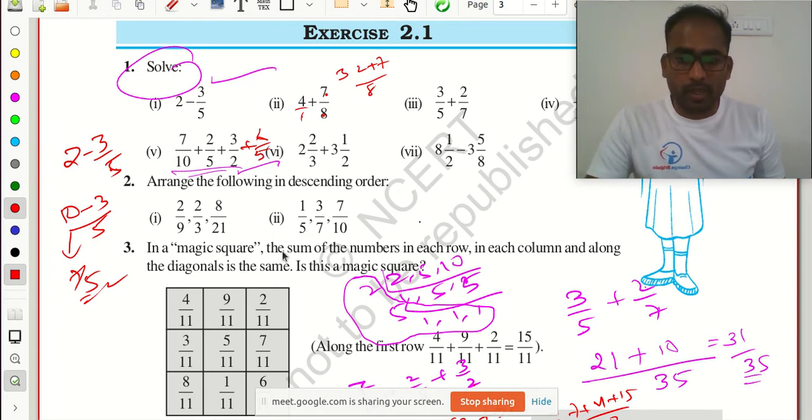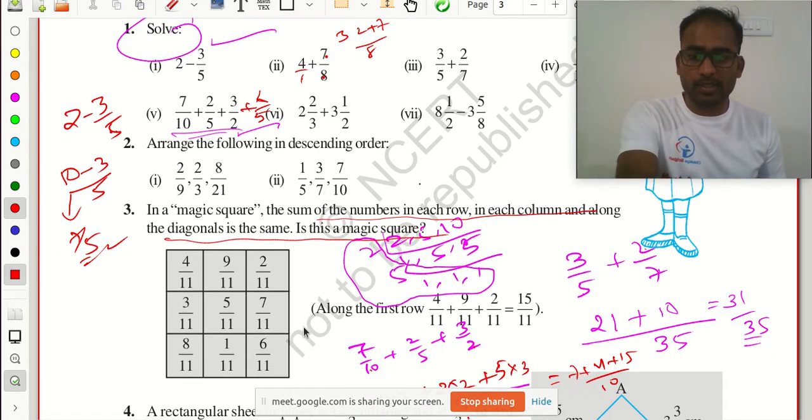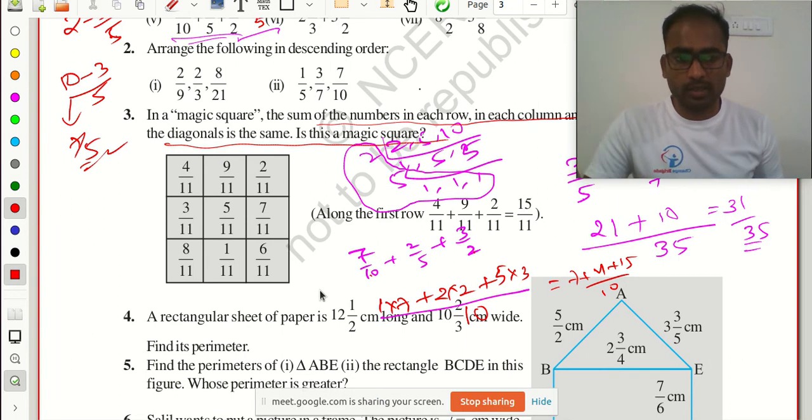Then here, in a magic square, the sum of the numbers in each row, each column and along the diagonals is the same. Is this box a magic square or not? That is the question now. So here I need to add these 3 terms. What will I get? All the denominators are equal, no? So I can add the numerators directly. 4 plus 9 is 13, 13 plus 2 is 15. So here we are getting 15 by 11.